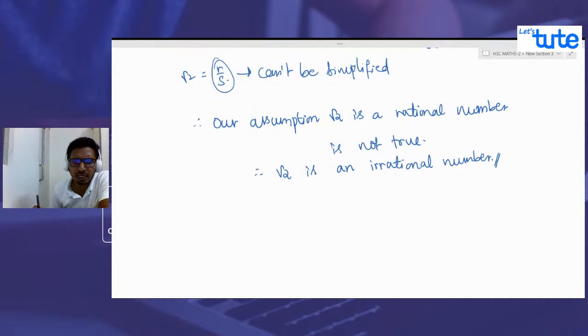So that's how there are many different kinds of examples you can solve. In a similar way we can also prove that root 3 is irrational. There are many other kinds of examples we have. Let us see one by one. Let me solve one more example over here. I have to show that 5 minus root 3 is irrational.